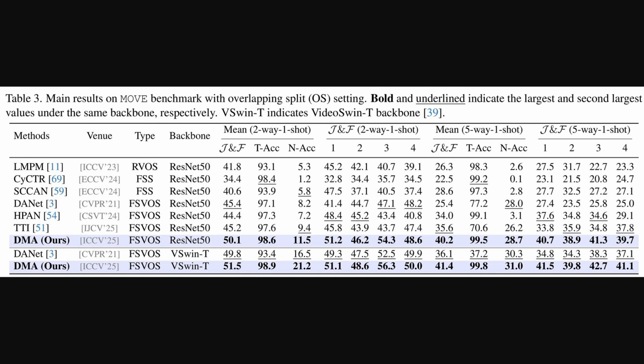Alright, moving to the main results. This table pits their new decoupled motion appearance network, or DMA, against those other methods on the Move benchmark. The key metric here is J&F, which is a combined score measuring how accurately the object is outlined. The results are really clear. Using a ResNet 50 backbone, which is the foundational part of the model that processes the visual data, their decoupled motion appearance network hits 50.1% J&F. That's a huge leap over the next best at 45.4%, showing their approach really works.